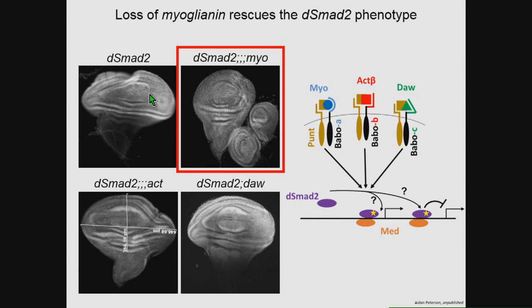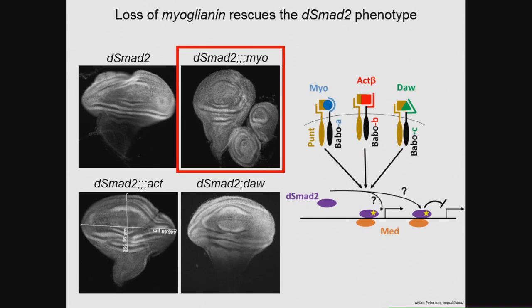You can see this is the mutant phenotype, and this is the double mutant phenotype. The double mutants of DSMAD2 with activin or DSMAD2 with dawdle do not show any difference compared to the single mutant DSMAD2. So this again suggests to us that myoglianin in combination with baboon A and PUNT work together to regulate tissue growth of the wing disc. Now this growth control by myoglianin is a novel finding, and we asked whether this was specific to the DSMAD2 mutants or whether it occurs in wild type animals as well.